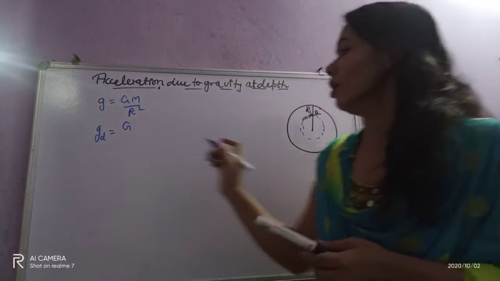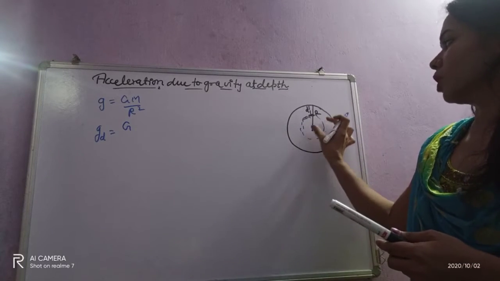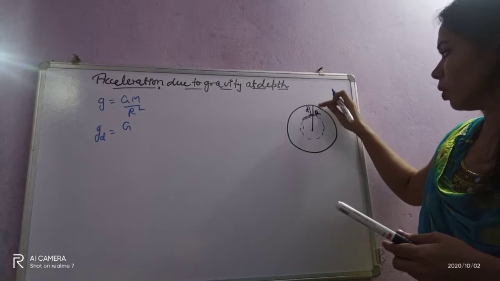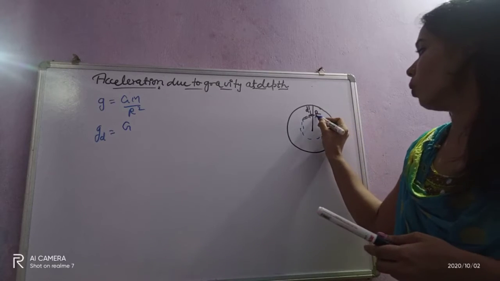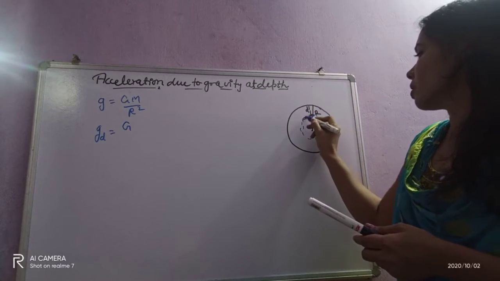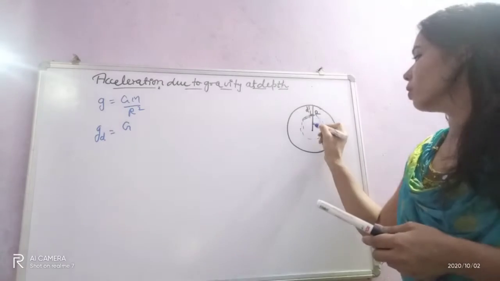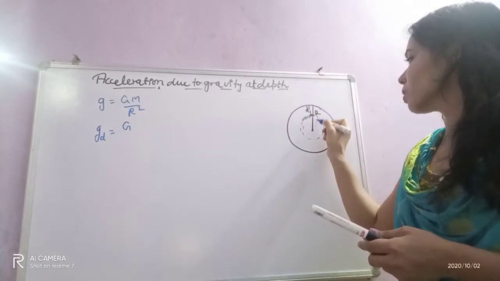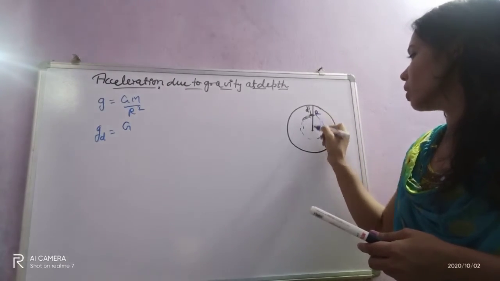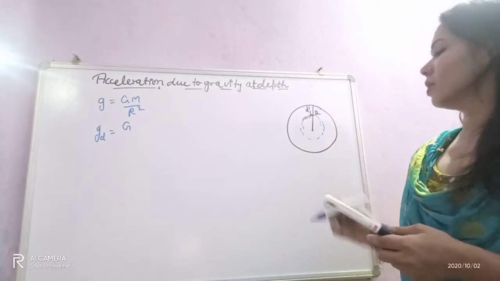We take only this portion of the Earth, and the distance from the center of Earth to this body is R minus d.